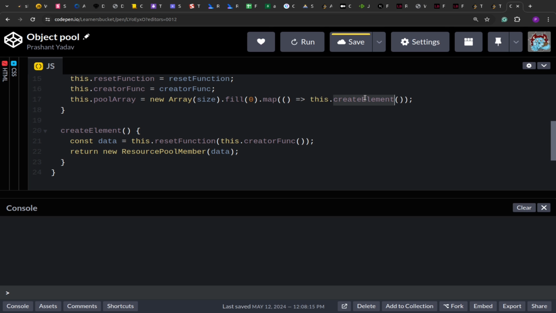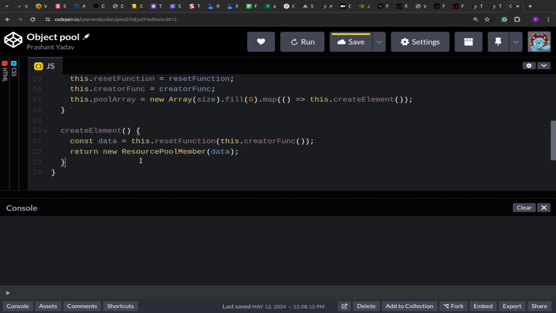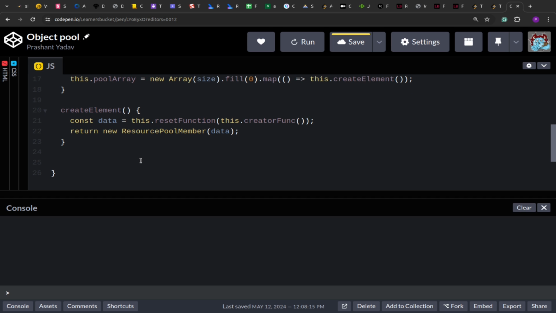So when you are creating a new element, we are just invoking the creator function to get the element. We are sanitizing it through the reset function to be doubly sure that the data that we are getting is normalized or clear, and then we are passing that data to the resource pool member. We are creating a new object of that and we are storing it. So now the pool array stores thousands of resource pool members with the data and the availability as true. Now these are the basic functions of the resource pool.